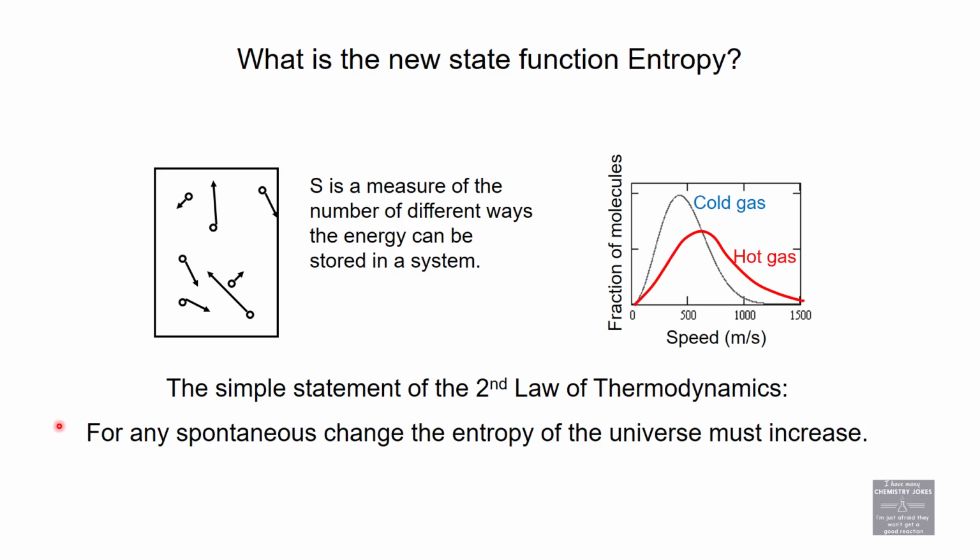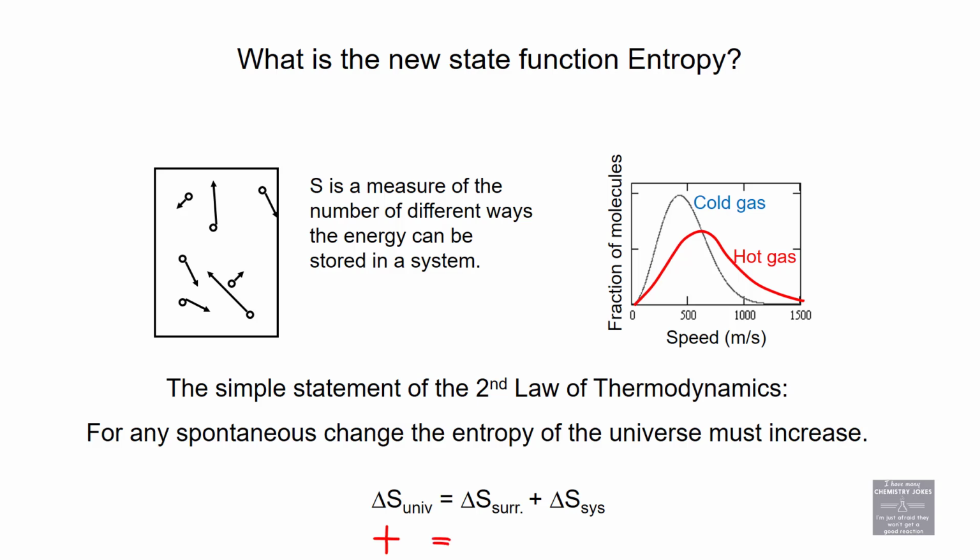Well, the mathematical statement of the second law of thermodynamics says, for any spontaneous change, the entropy of the universe must increase. But the universe is composed of the entropy of the surroundings and the entropy of the system. All of these are changes in entropy. The change in entropy of the universe must be a positive value in order for this reaction to happen.